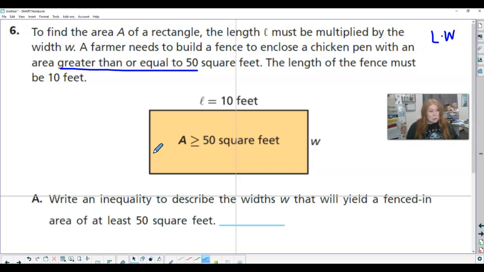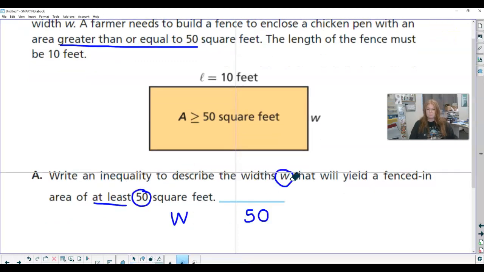Ooh, this is kind of like 2 problems in 1. Oh, hi, please ignore this. I started doing the wrong problem. I didn't pay attention. Okay, so we are not comparing W to 50. The area is compared to 50.